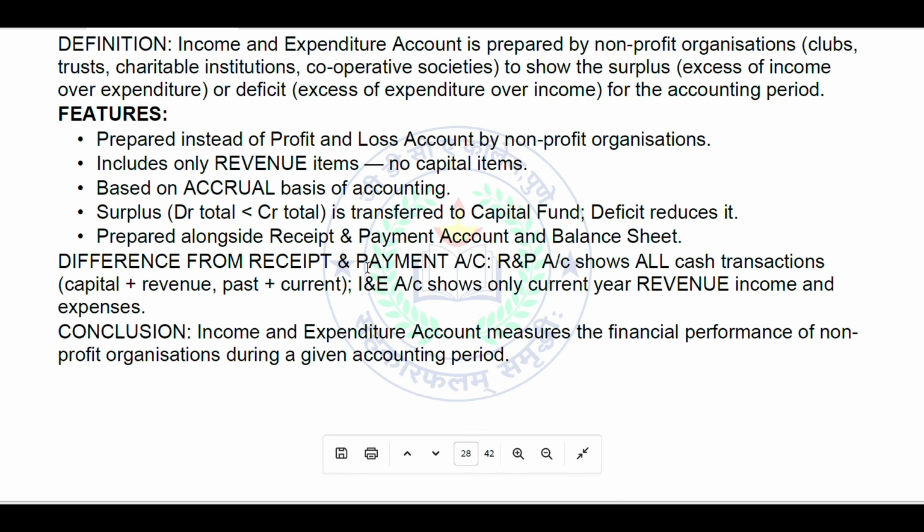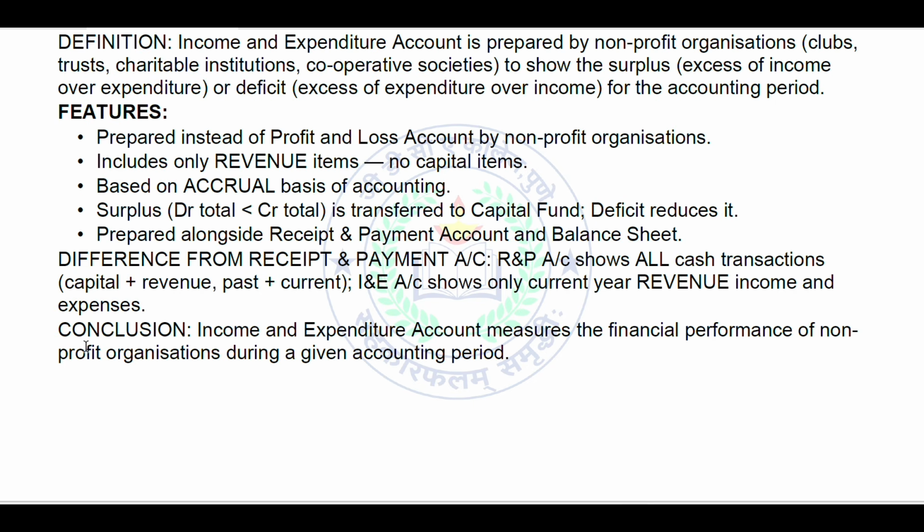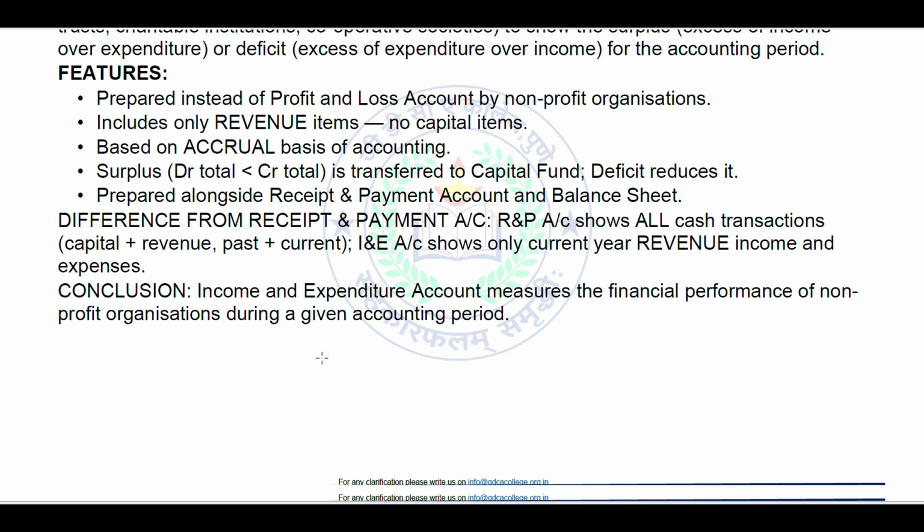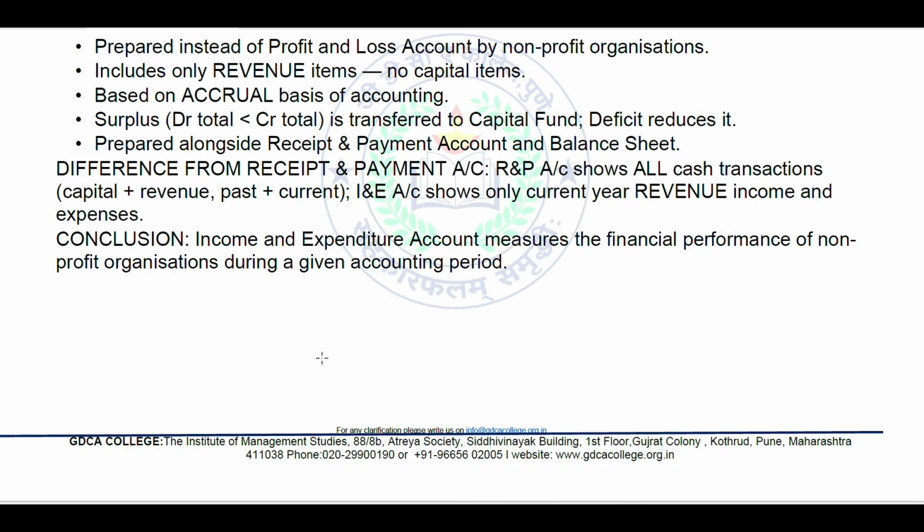Prepared alongside the receipts and payments account and balance sheet. Difference from the receipts and payments account: the receipts and payments account shows all cash transactions, capital plus revenue, past plus current, while the income and expenditure account shows only current year revenue income and expenses. Conclusion: the income and expenditure account measures the financial performance of non-profit organizations during the given accounting period.